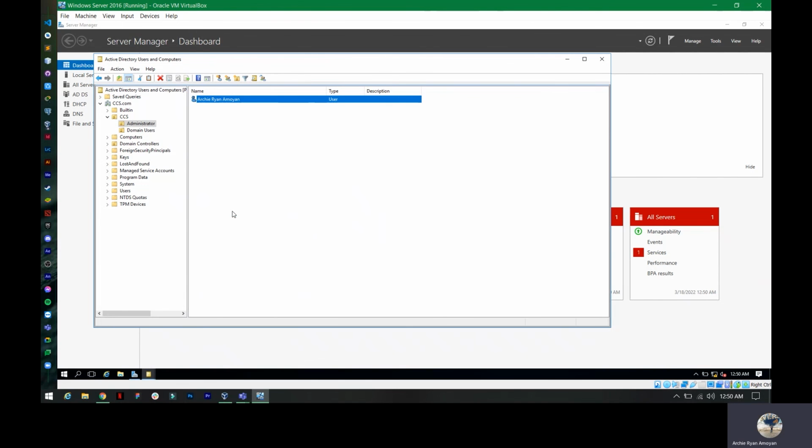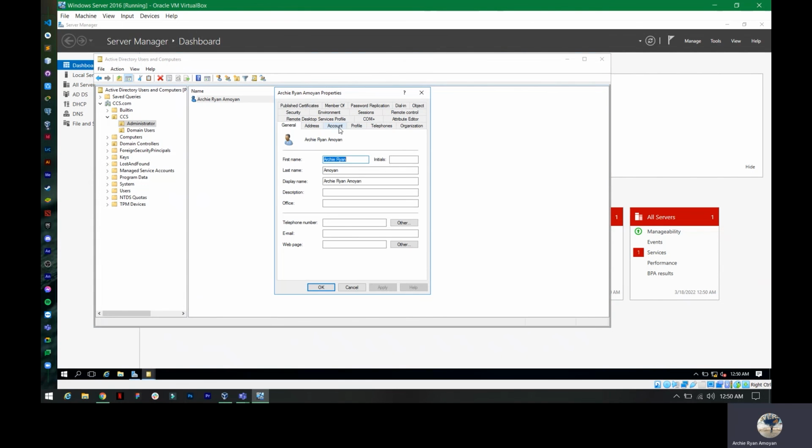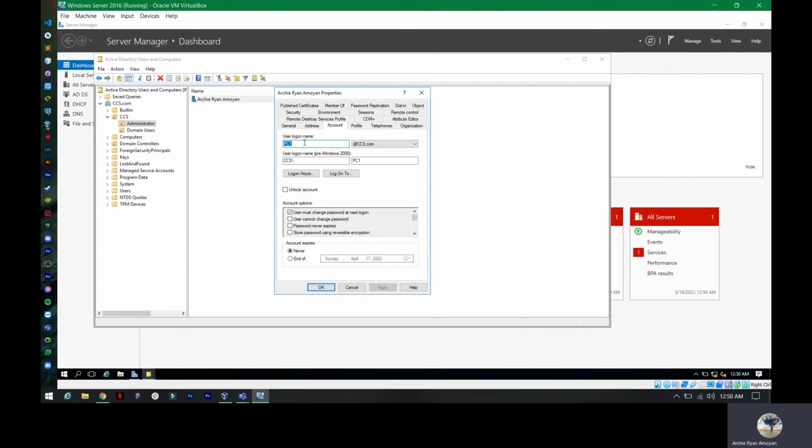Here on the account, you can see the user logon name. We set our logon name as PC1. Here in the account options, User must change password at next logon.